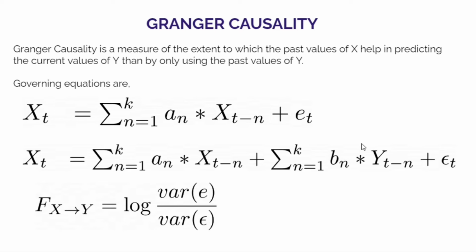We are trying to determine the likelihood of predicting one event based on what has happened in the past in another event. If we look at the governing equations, and since we will be talking about time series data, they are both autoregressive models.